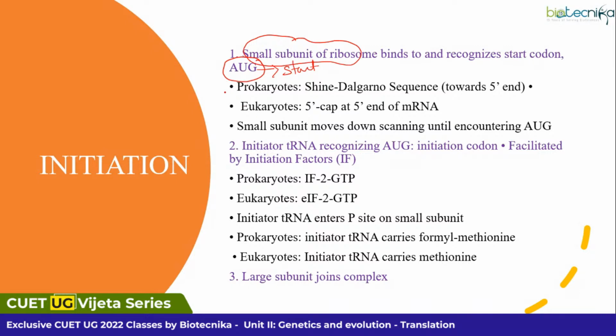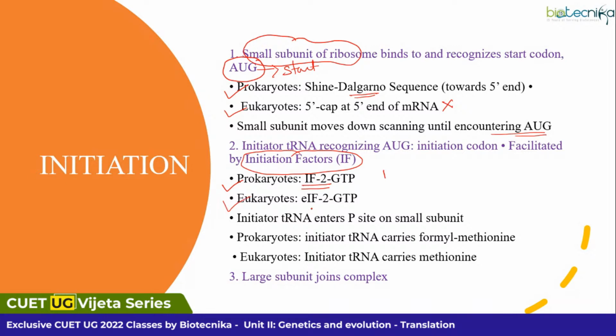In prokaryotes you have a specific sequence, and when it comes to eukaryotes, you don't have any specific sequence. Next, the small subunit will move down, scanning until it encounters your AUG. To encounter this AUG, some initiation factors must be involved. For prokaryotes, you have initiation factor 2.